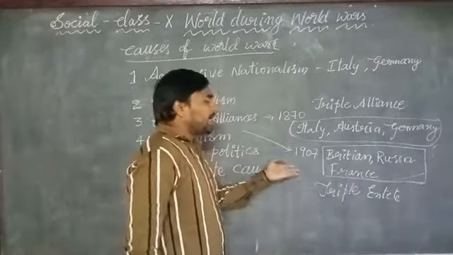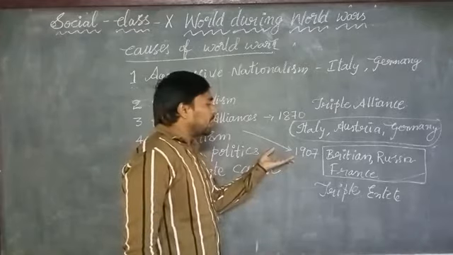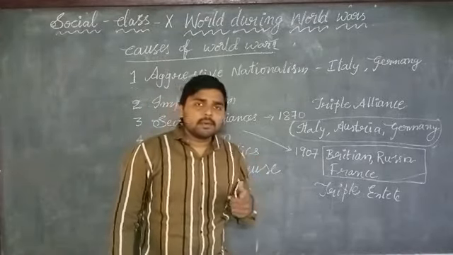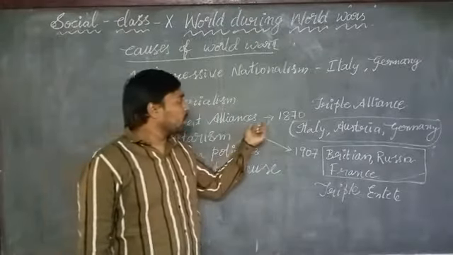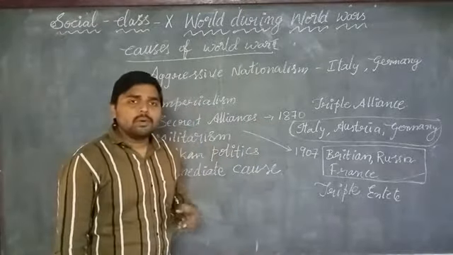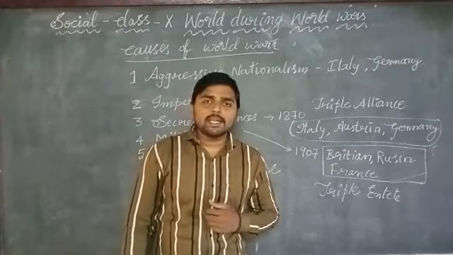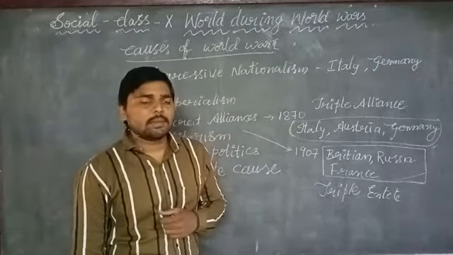The Triple Entente was formed in which year? In 1907. The unification of Germany was possible in which year? In 1870. Who did the unification of Germany? Otto von Bismarck did the unification of Germany.